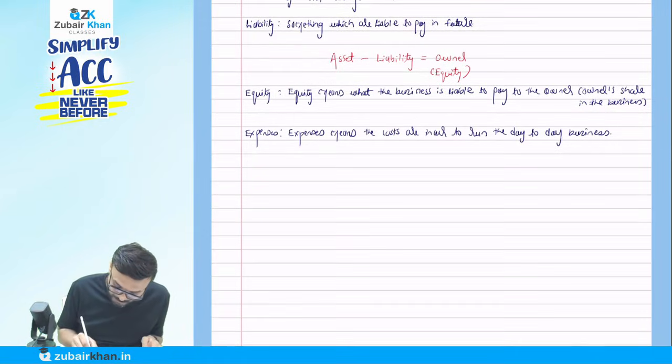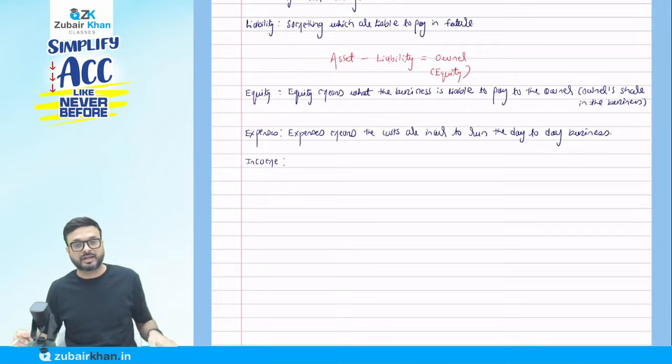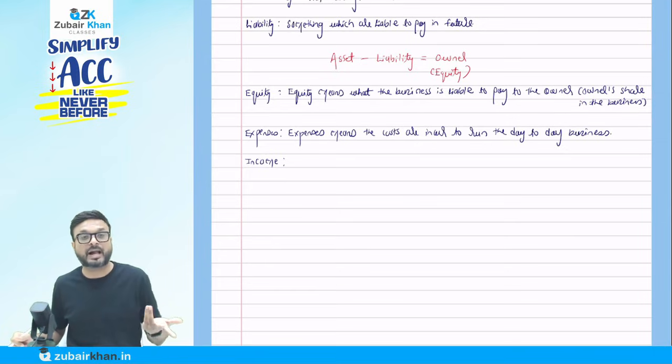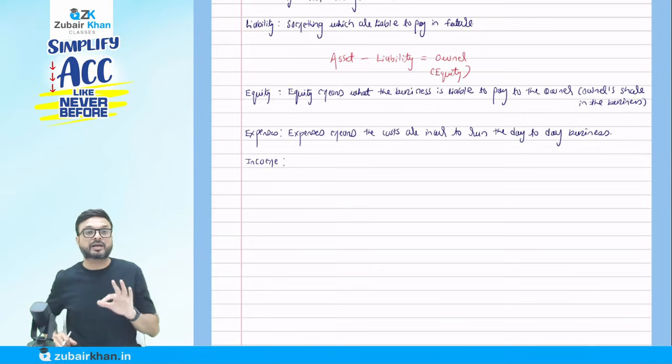If we purchase something that we are going to use for a longer period of time, we call it an asset, like furniture. It is an expense, but we call it capital expenditure, and that is an asset, because we are going to get the benefit for a longer period of time.